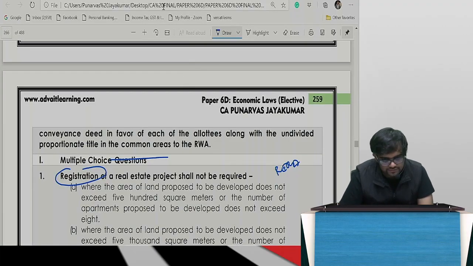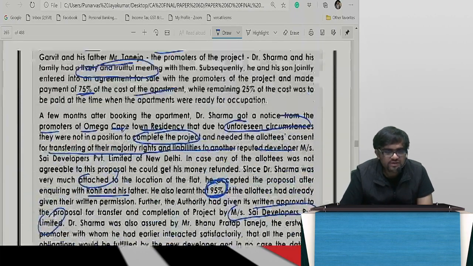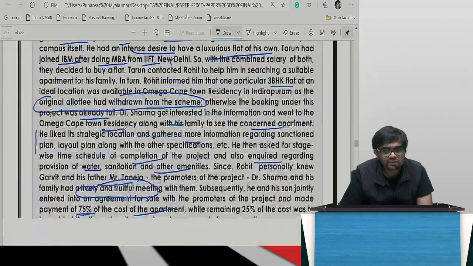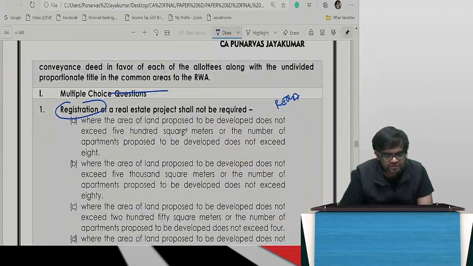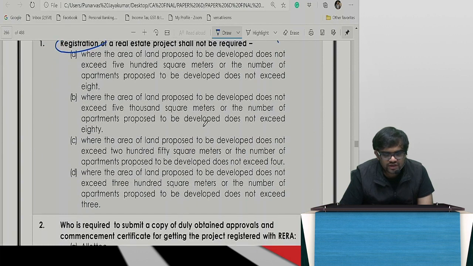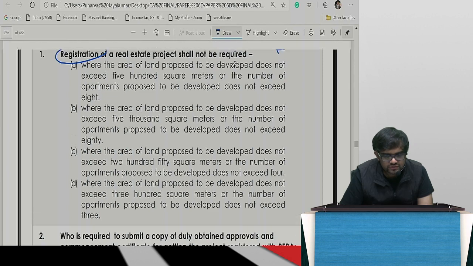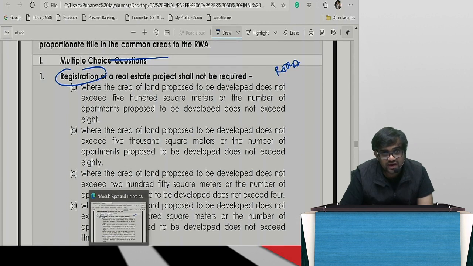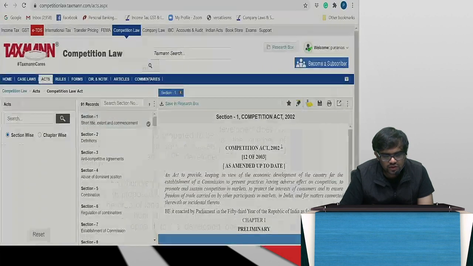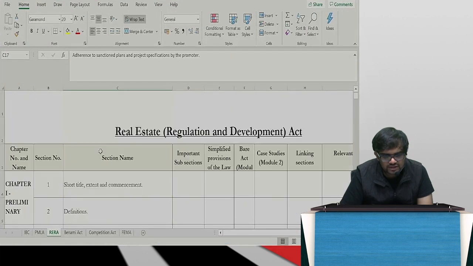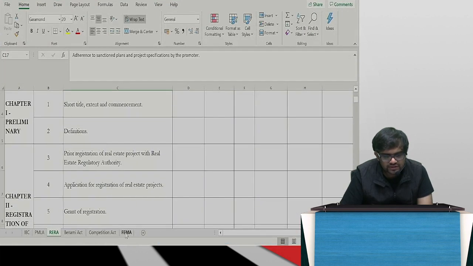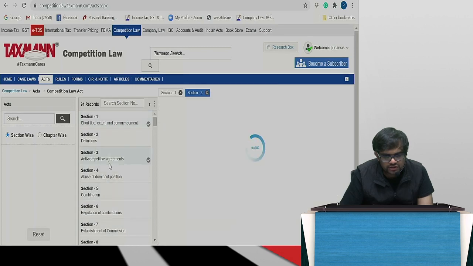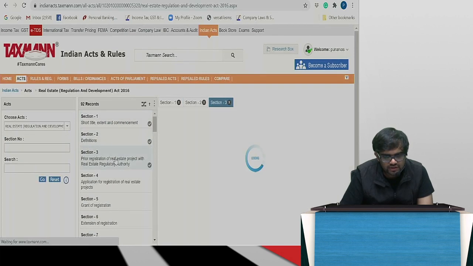That's all. Now come guys, what is there in this? Isn't it easy? Yes or no? Let's see. First, registration of a real estate project, tell me, will not be required. This is which one? Again, if I go, registration, etc. Again, I can open the Bare Act, which is in module 2 only, right? So, I know which section. I can see in registration, etc. is always section 3. This section 3.